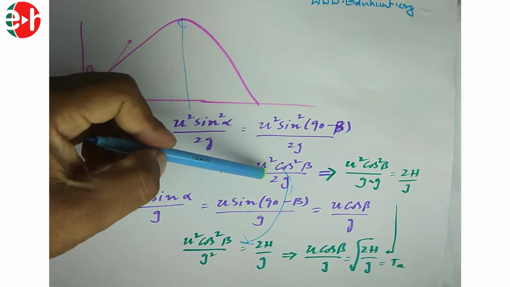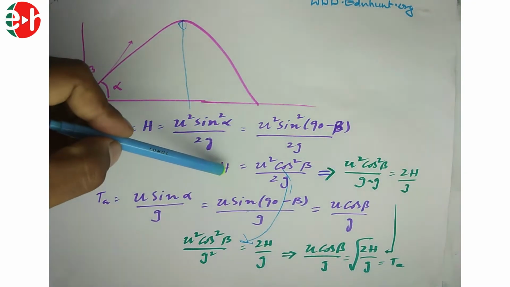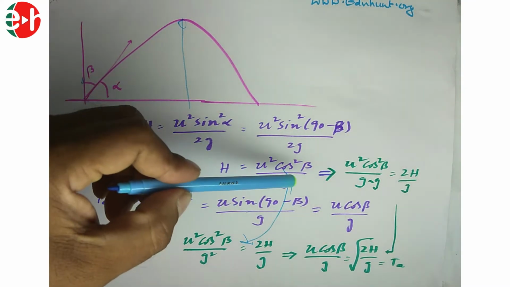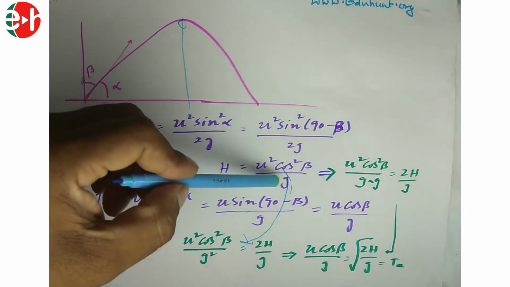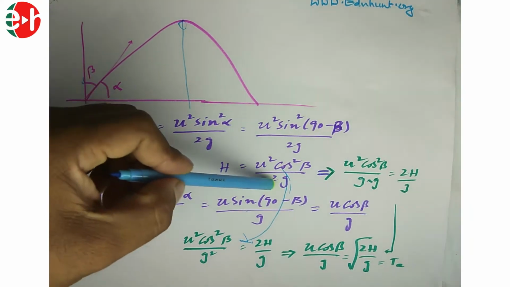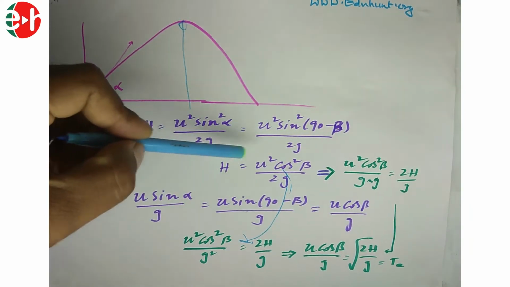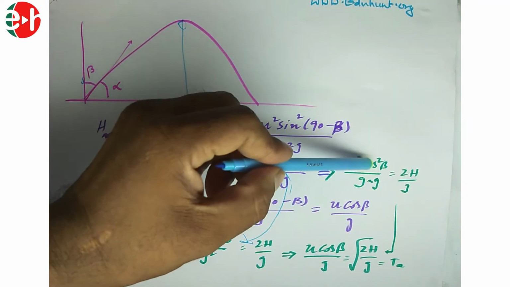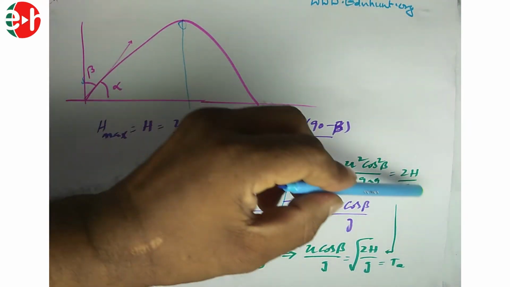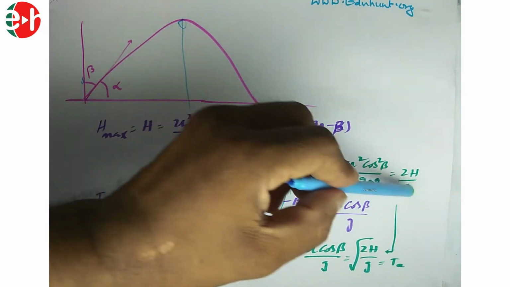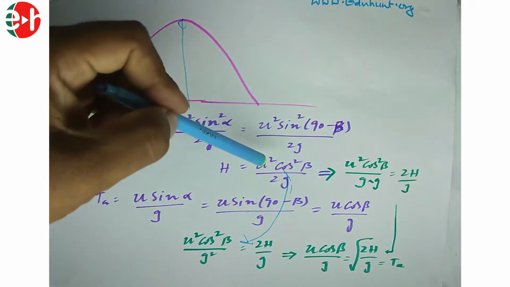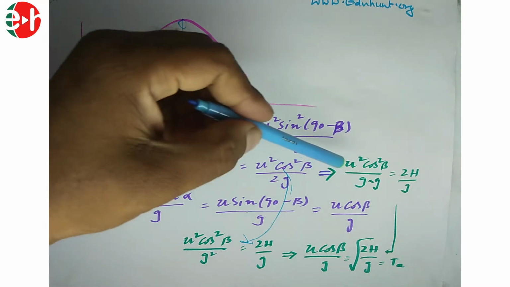That's why what I am doing, this is h equal to this. I am going to multiply both sides with 2, taking this 2 in this direction. It becomes 2h. So 2h is equal to u square cos square beta by g. I am going to multiply both sides with g. If you don't understand, no problem. Do it yourself, you will get it.